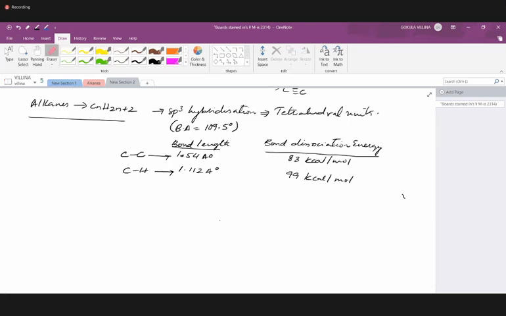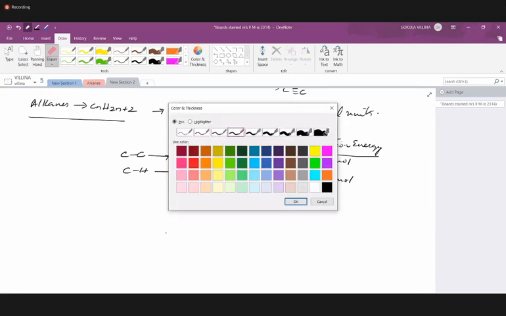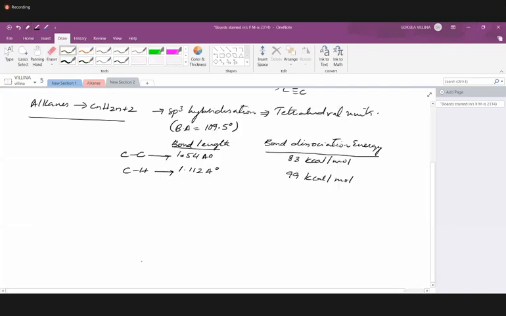So in this particular chapter, the flow of the topic is that we will be learning how exactly these alkanes are prepared, and once they are prepared, whether there are any exceptions to those methods. After that, we will be seeing their properties, both physical and chemical, which we are going to cover. So let's start. But before properties, let's see some more things. What is a tetrahedral unit?